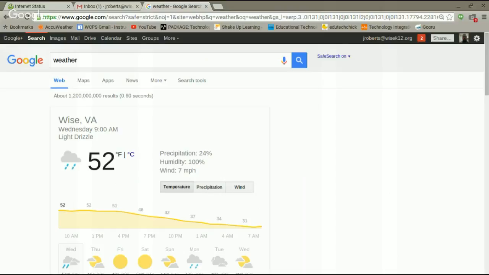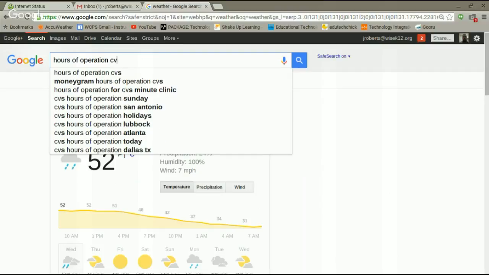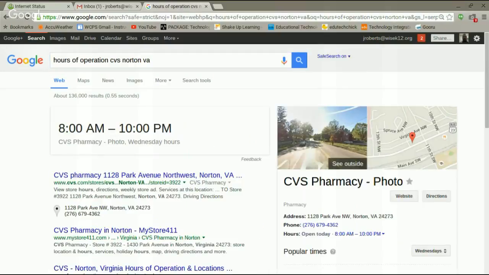All right, so it's raining outside, and I know I have to go to the pharmacy tonight, but I don't know what time the pharmacy closes. If I want to know hours of operation for businesses, I can type that into a Google search, and it will tell me also. This is another cool little feature. So let's do hours of operation, CVS, Norton, Virginia. 8 a.m. to 10 p.m. Now I know. That's a pretty cool little feature.